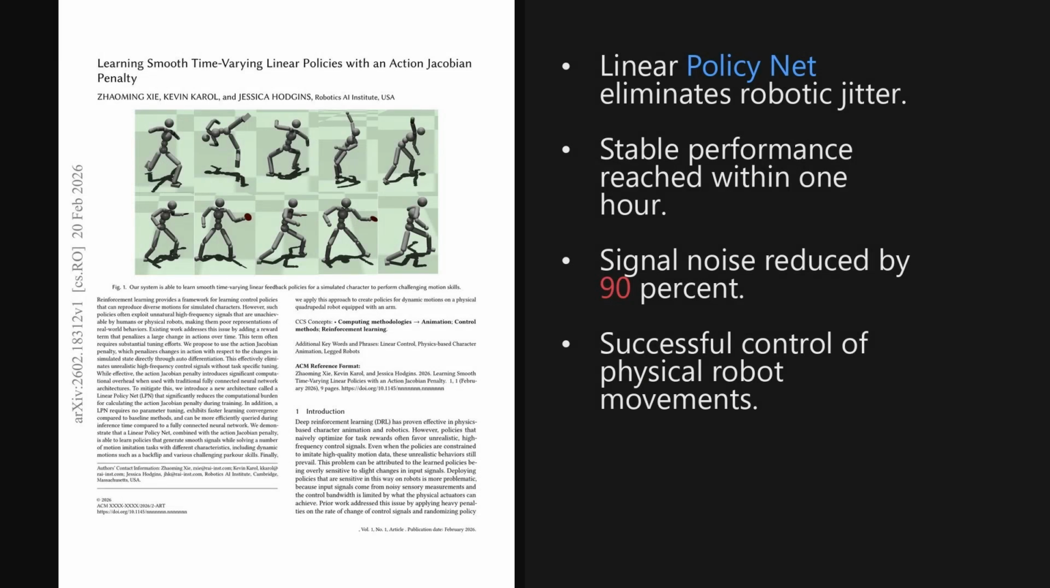To conclude, this work shows that we do not need to choose between the flexibility of deep learning and the smoothness of linear control. By structuring the policy to make the Jacobian penalty cheap to compute, the linear policy net generates robust, lifelike motions that transfer well to physical robots.